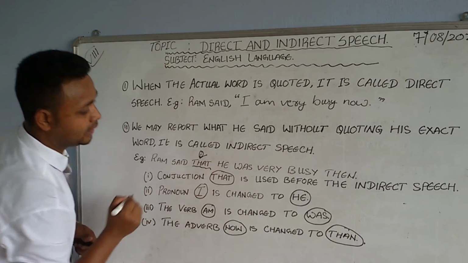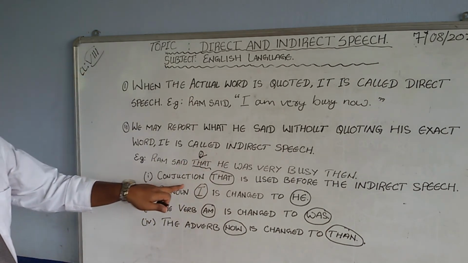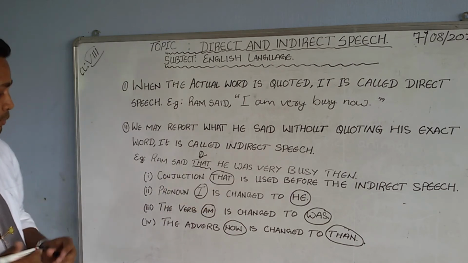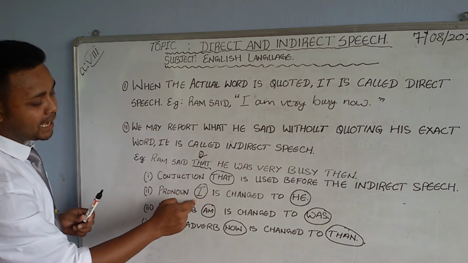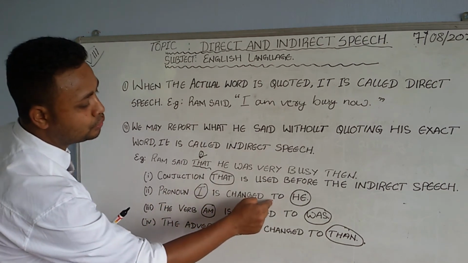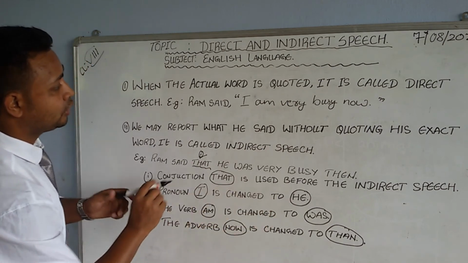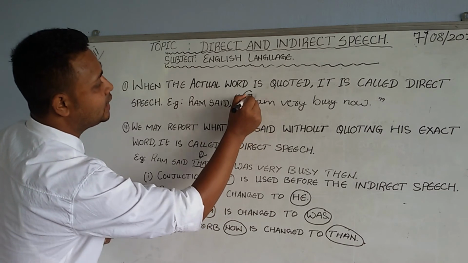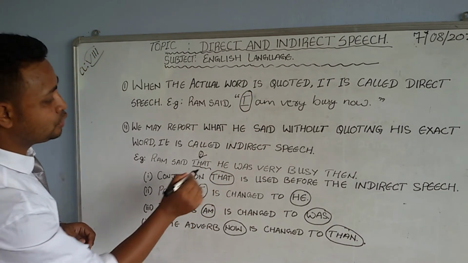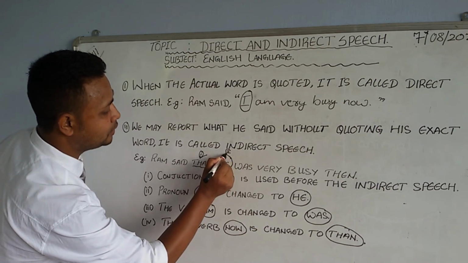Number two, pronoun. The pronoun I is changed to he. The pronoun used in the direct speech, I, is changed into he, which comes immediately after that.